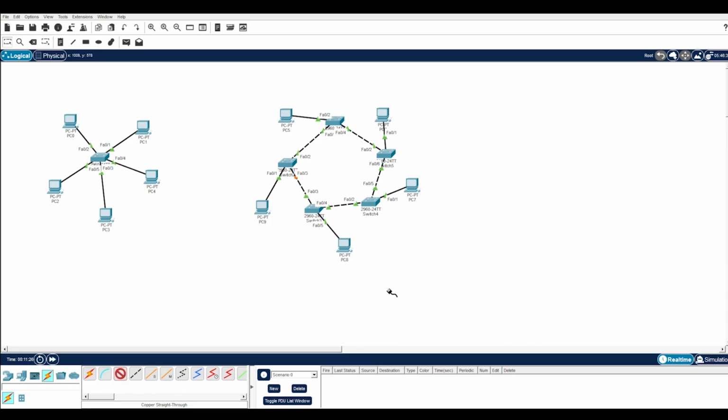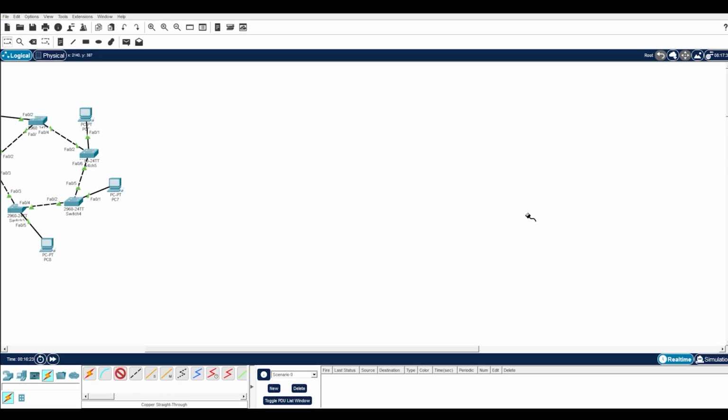Now, I hope you have understood what is ring topology and the structure of ring topology, how data flows in ring topology. Now, let us create tree topology. Tree topology, as we have seen in theoretical part, is basically a hierarchy of multiple star networks.